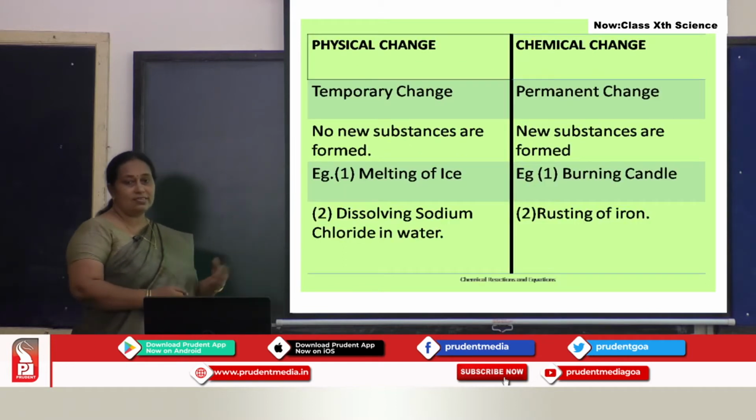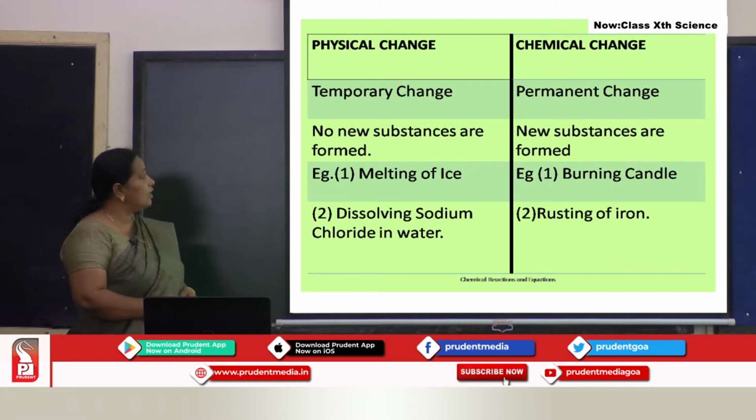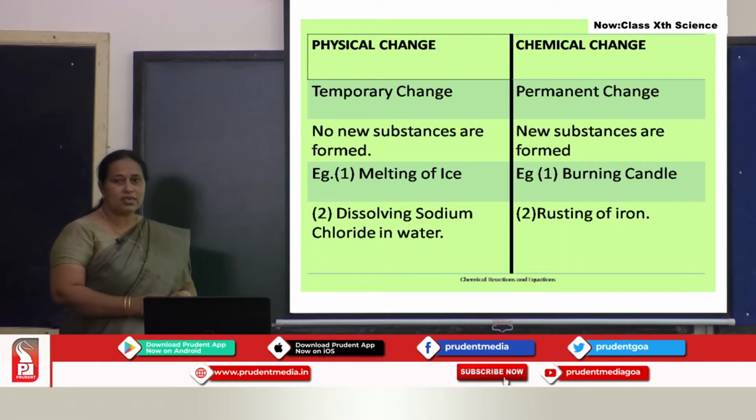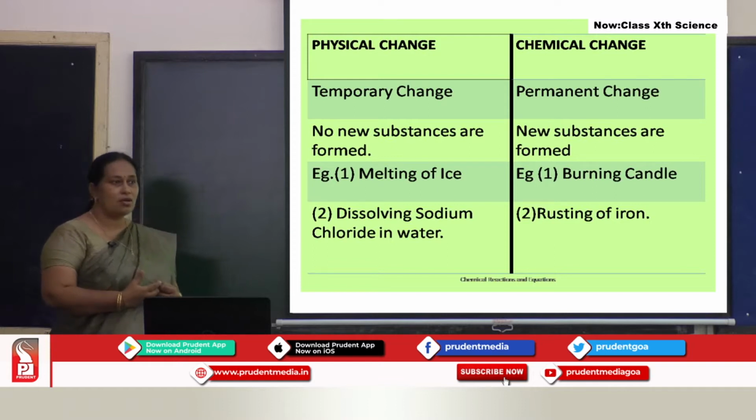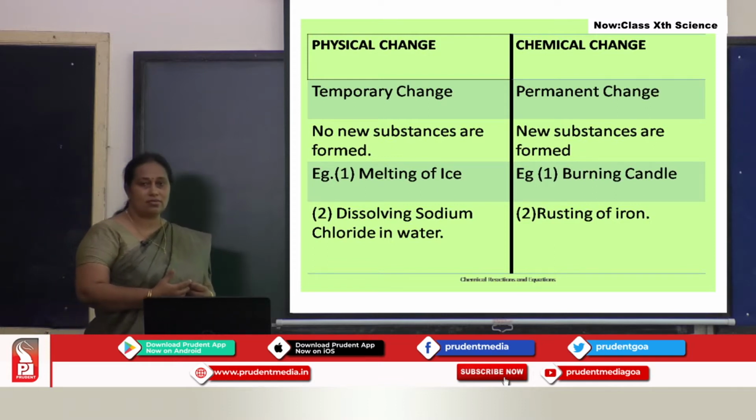What is a physical change? A physical change is a temporary change. The change is reversible, and during that change there is no formation of a new substance. For example, melting of ice.